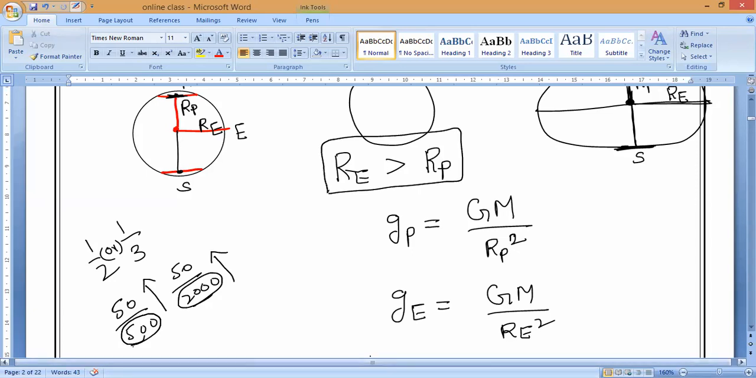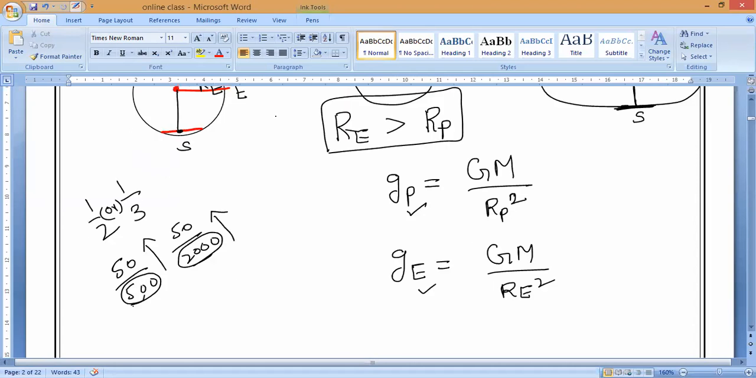RE is always greater than RP. So, is gravitational force at the poles more, or gravitational force at the equator more? Anybody? Think and tell me. RE is greater, sir. Who is saying that? Jayvarshini, is it correct? Yes, sir. Radius at the equator is greater, radius at the poles is smaller.